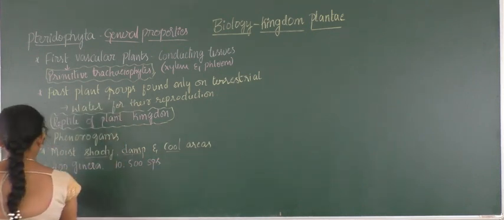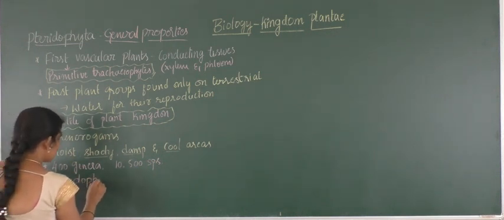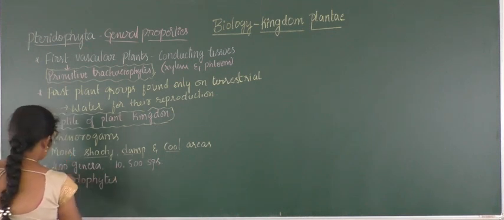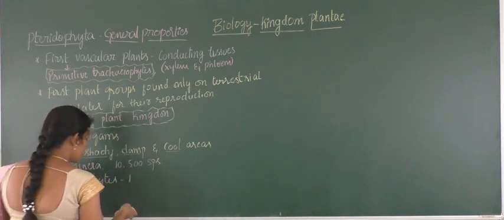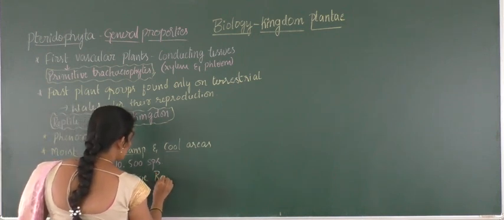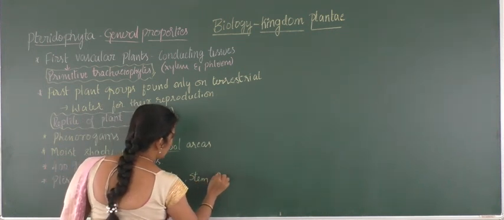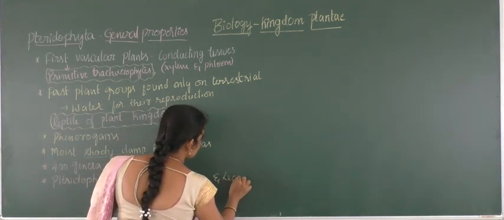Here the pteridophytes can be differentiated into true roots, stem and leaves.